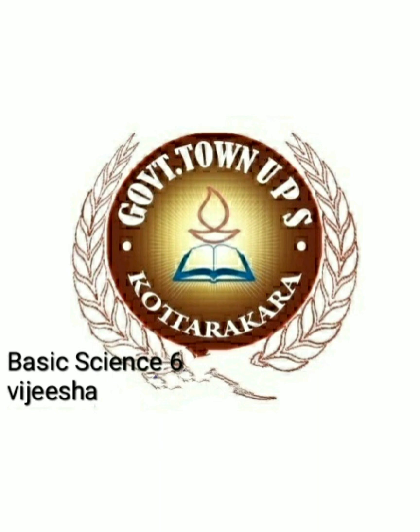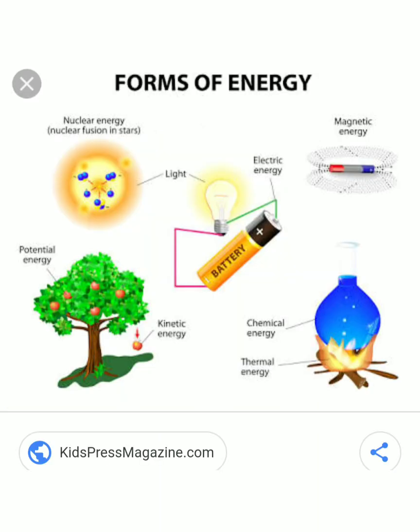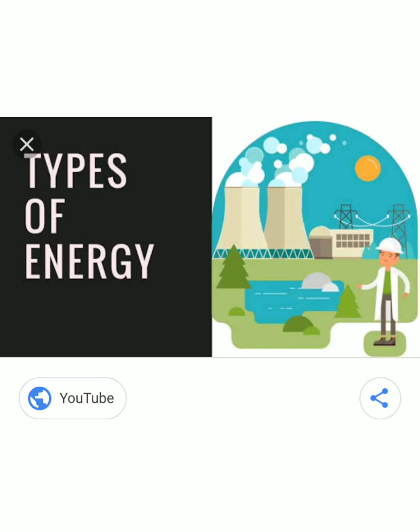Okay, let's have a look into our topic that we have studied earlier. We studied that there are different forms of energy like solar energy, light energy, electric energy, potential energy, etc. We understand from the previous class that most of the energy forms and fuels are derived from solar energy. The fossil fuels also store energy of the sun. Plants can convert the solar energy into chemical energy through the process of photosynthesis. Energy can be transformed or changed from one form to another.